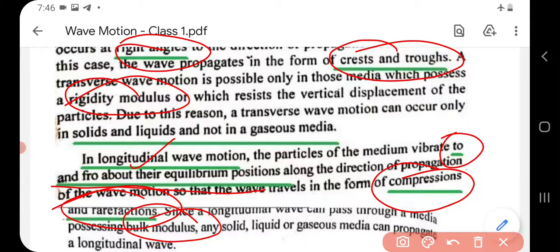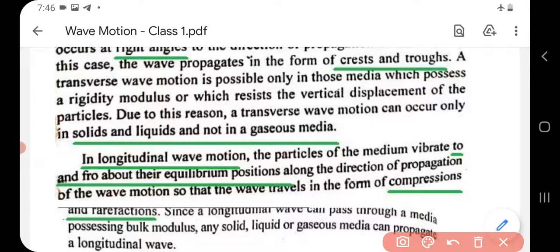Now this rigidity modulus and bulk modulus are properties related to elasticity, which you will study under Module 3. Okay, now transverse wave can occur only in solids and liquids, not in gases, whereas longitudinal waves can propagate through solid, liquid and gas. Okay, so these are the differences. So just compare these two and study. Now an example for longitudinal wave is sound waves. An example for transverse wave is light.